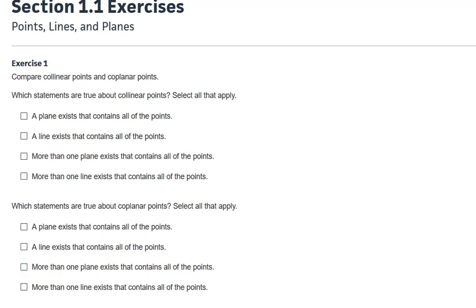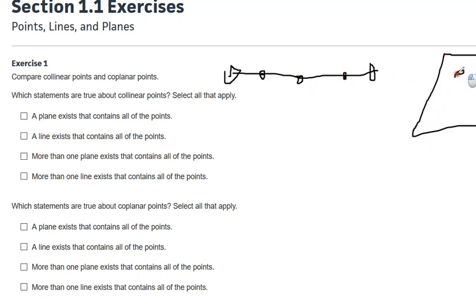So, question 1. Collinear points means points that are in the same line, and coplanar points are in the same plane. So collinear points, we got a line. Someday I'll learn how to draw more on this. Maybe I'll spend some time on this weekend, because this is ugly. So I got some points on a line, or I got a plane, and I got some points on it.